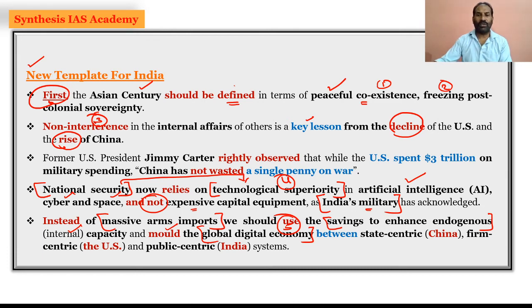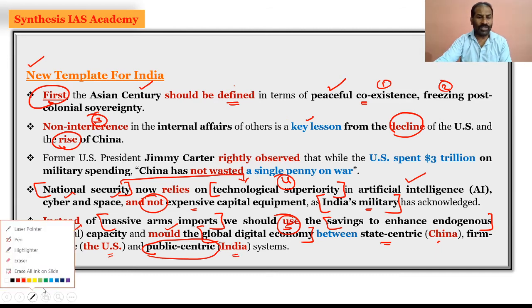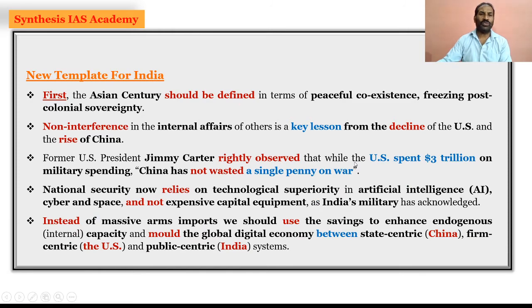global digital economy, which has to be state centric, that is China, and then firm centric, the way the US goes ahead, and now India has to come up with the public centric system, that is the Indian system. So these are the templates which are very, very crucial that India has to follow at the time of re-emerging itself as a global leader.